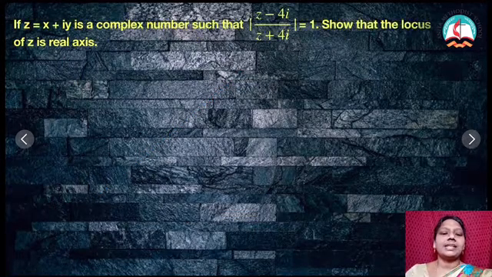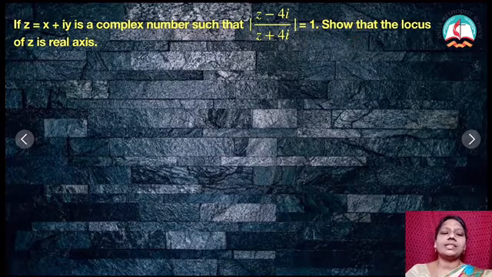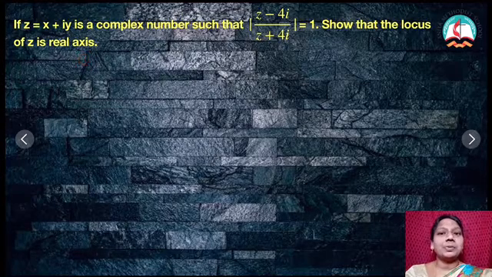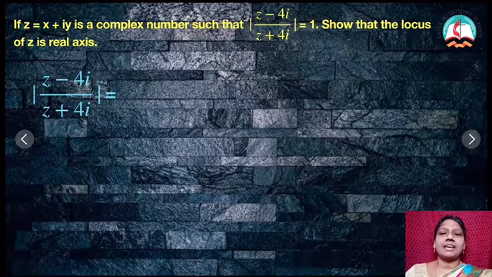The first one is, if z is equal to x plus iy is a complex number such that modulus of this is equal to 1, show that the locus of z is the real axis. So if it is the real axis, what is the thing I have to prove? I have to prove that there is no imaginary part. So for that I am going to take this condition first. This is the given one.